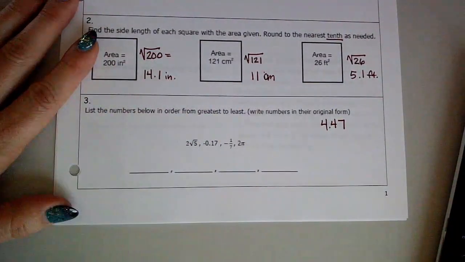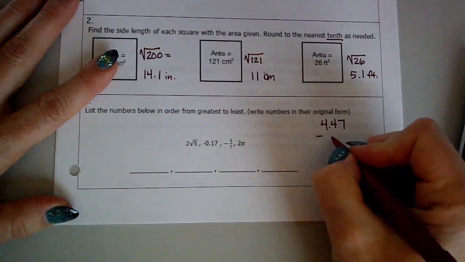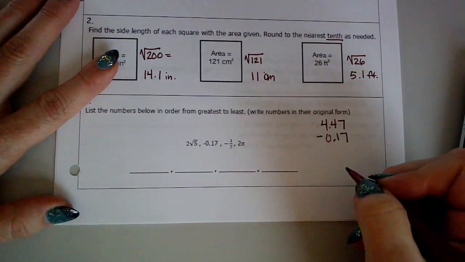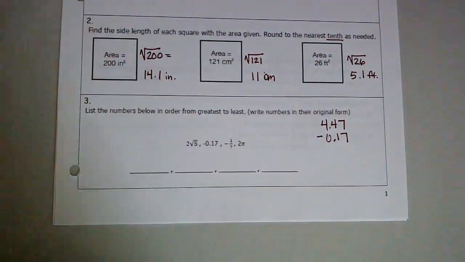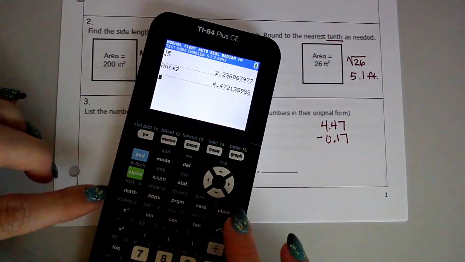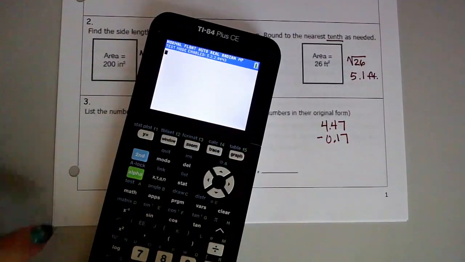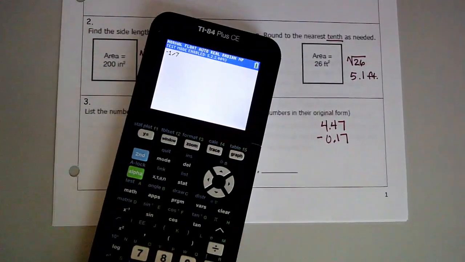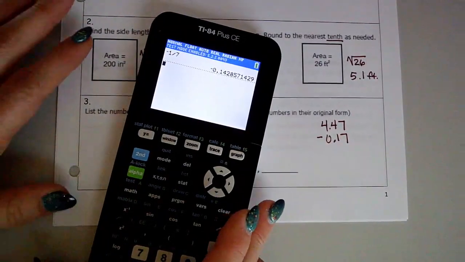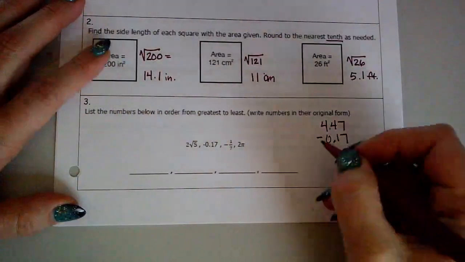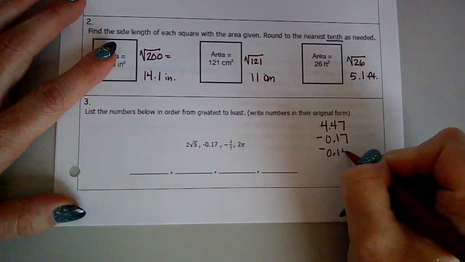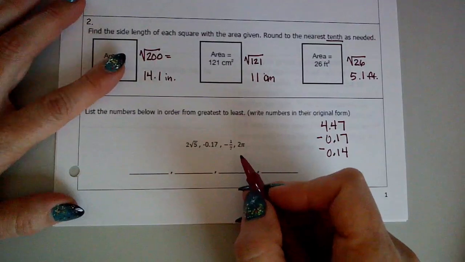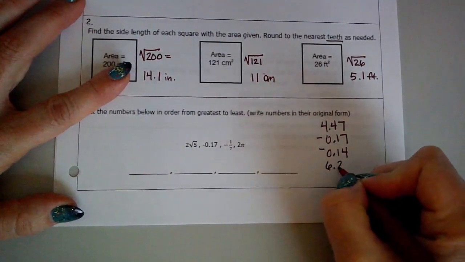And then I have negative 0.17 already in form for me. Next, I have negative 1/7. So that's going to be negative 1 divided by 7, because I know a fraction is just a division problem. And that's negative 0.14. And lastly, I have 2 pi. Well, pi is 3.14, so 2 pi is 6.28.